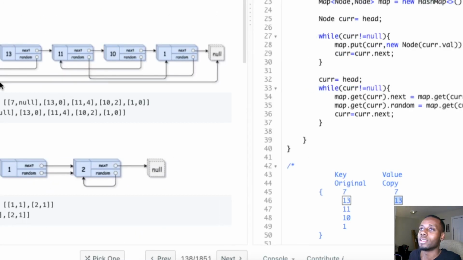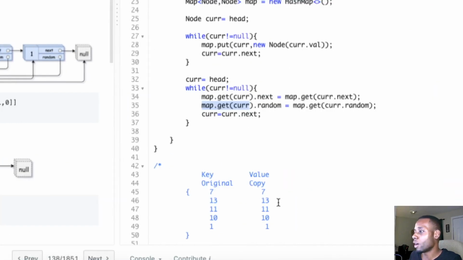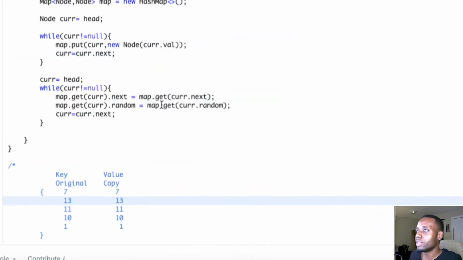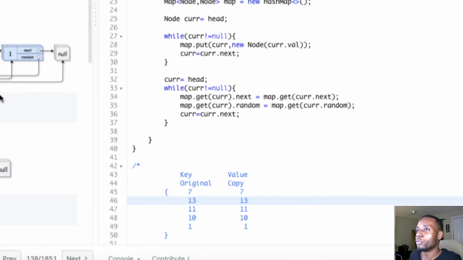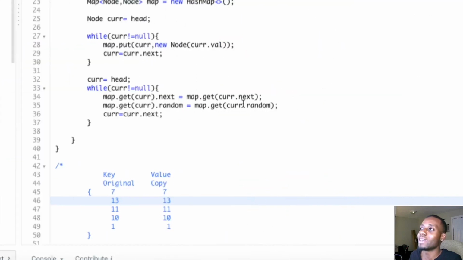We do the same thing for 13's copy: map.get(13), get the copy of 13. Its random should be pointing to the copy of the original random node that I'm pointing at. The original is 7, that's where 13 is pointing at, but we want the copy. That's why we do map.get of that node. And then we just move forward.